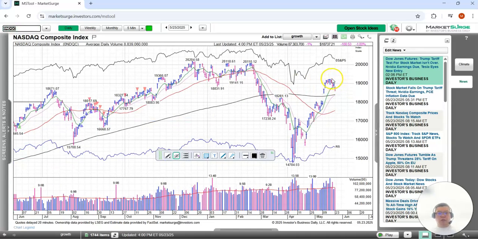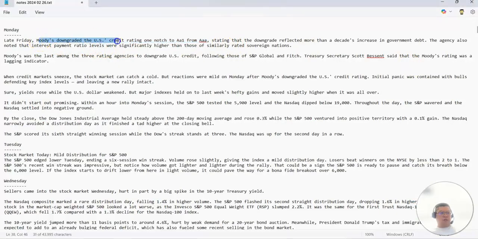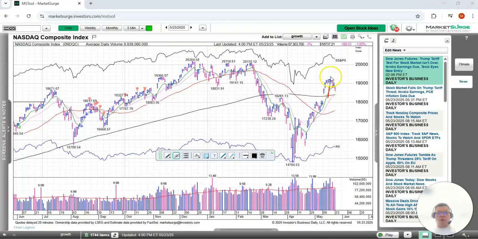We can see here Monday. So Monday we have some news: Moody's downgraded the U.S. credit rating from Aa1 to Aa, and that sparked the initial drop intraday. But it did recover mostly by end of day. However, you can see Tuesday, it kind of had an inside day there, and then Wednesday, we basically started this zone right here, couldn't come out of it, and then Wednesday we have the reversal right there.